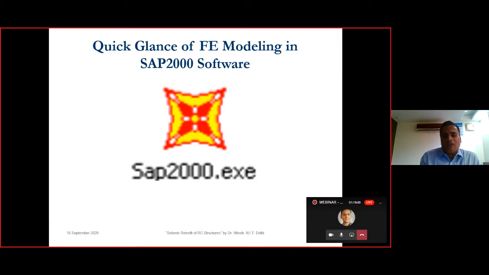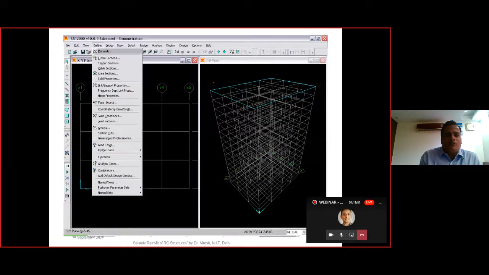So here this is SAP 2000. All those equations are solved inside this particular software in order to give us the output as the forces and the displacement. So these are some of the windows from the SAP software. So here we start the modeling in this particular way, that is we select the element, we select the frame section, tendon section, area section, we give over here the material property, we give over here the load that is acting, and once we know this, then we can discretize this entire structure into certain finite elements, and this is done basically automatically in this particular software.